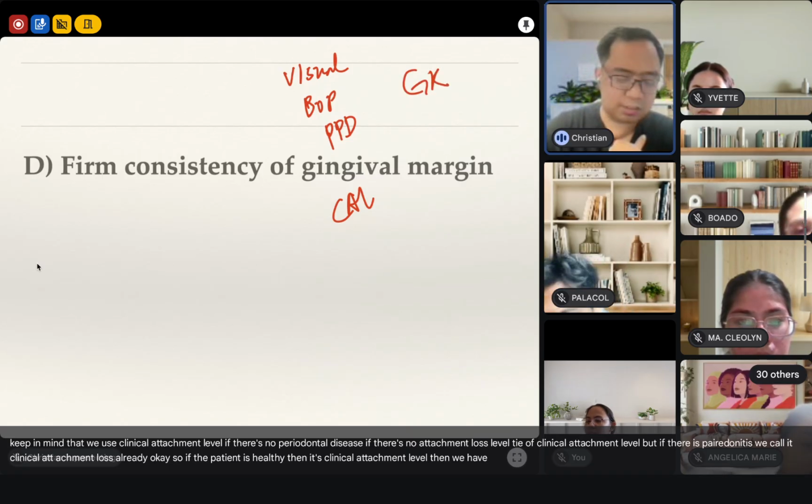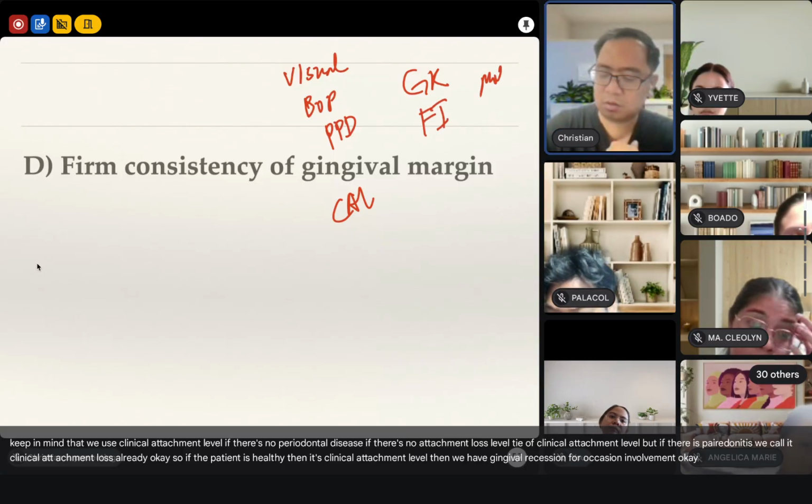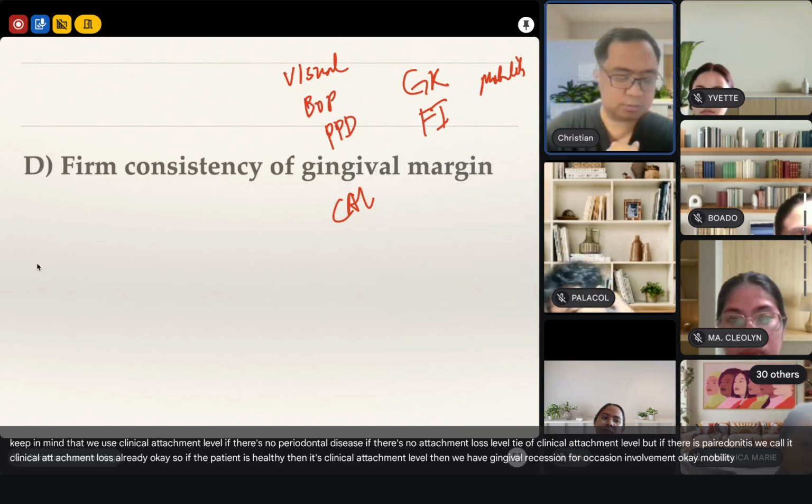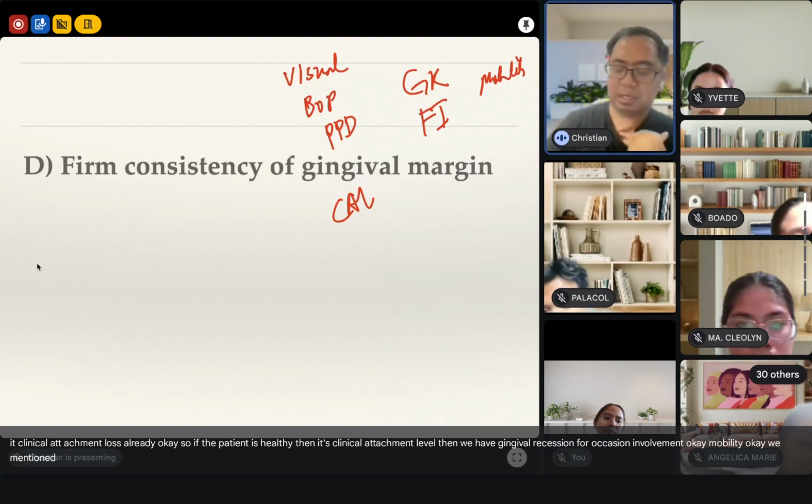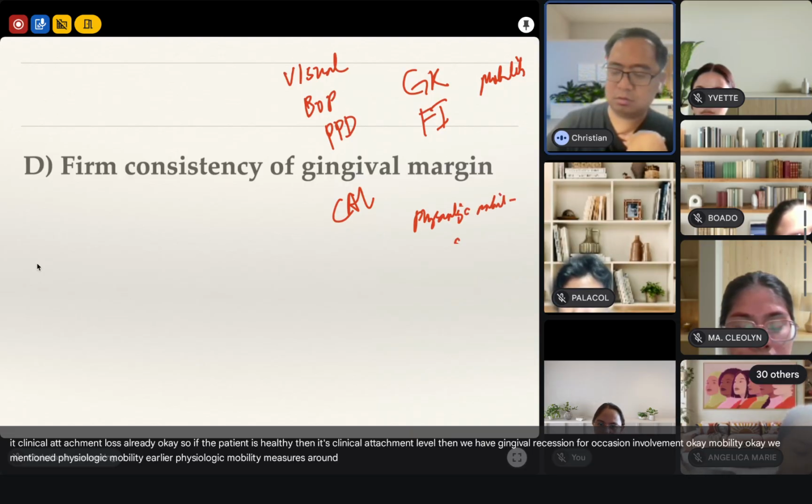Then we have gingival recession, furcation involvement, mobility. We mentioned physiologic mobility earlier. Physiologic mobility measures around 0.2 millimeters.